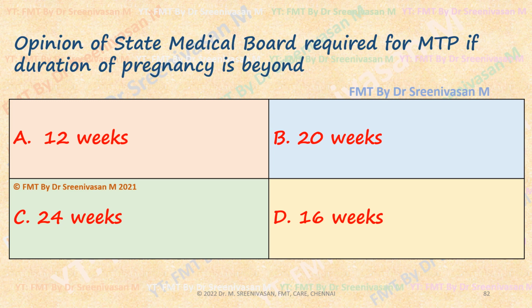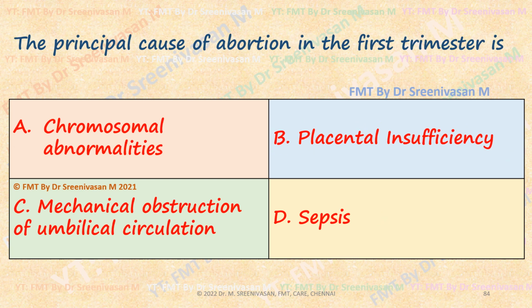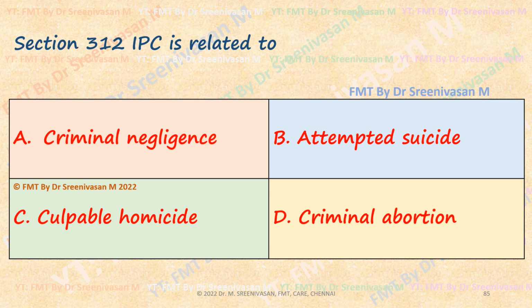Opinion of state medical board is required for MTP beyond 24 weeks. Only indication is substantial fetal risk. Abortions are most common during the first month or second and third month. It is first trimester, but second and third month is the answer here. Principal cause of abortion in the first trimester is chromosomal abnormalities, that too trisomy 16. Section 312 IPC is related to